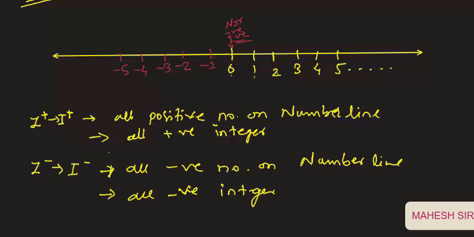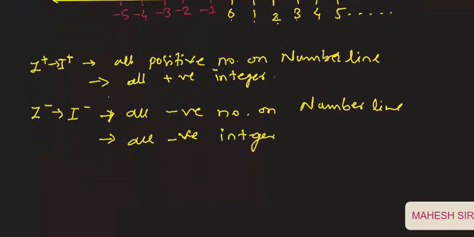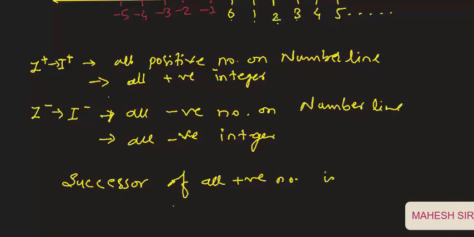So we can say the successor of a positive number is obtained by adding 1, correct, by plus 1.